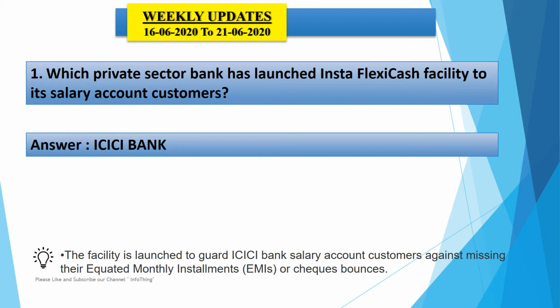The Insta Flexi Cash is an online overdraft facility by which customers can get approval for OD instantly in a paperless manner. The facility is launched to guard ICICI Bank salary account customers against missing their equated monthly installments or check bounces. When we see the features, the customer can start using the OD facility within 48 hours.